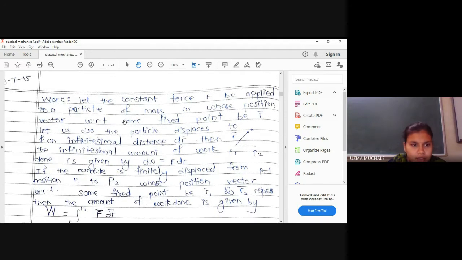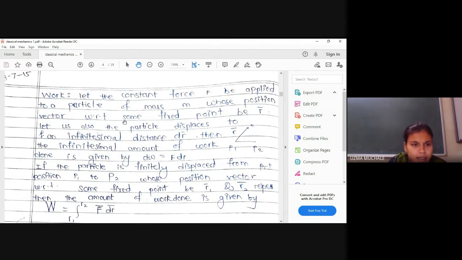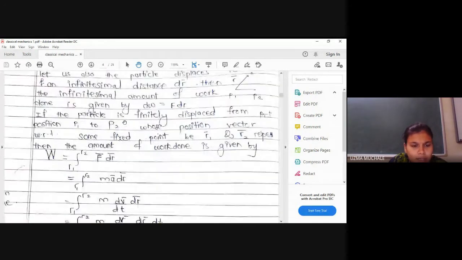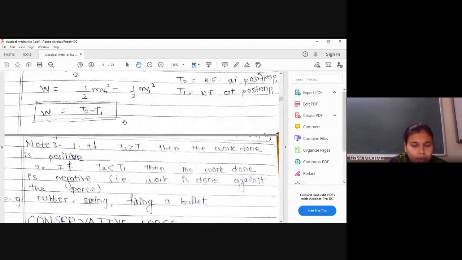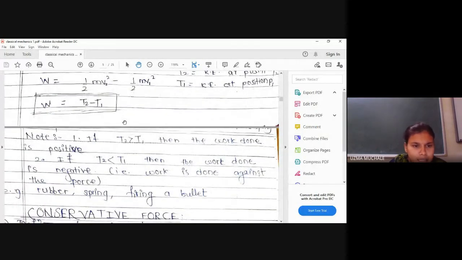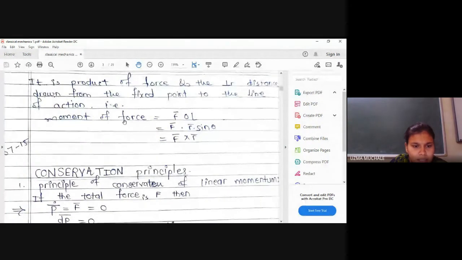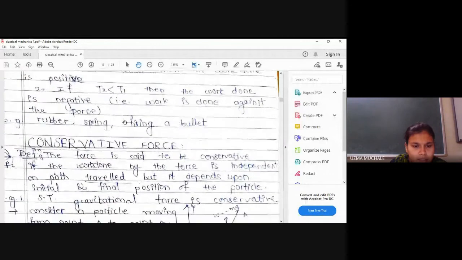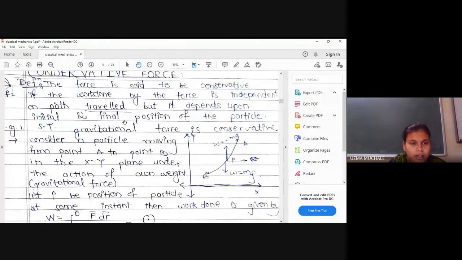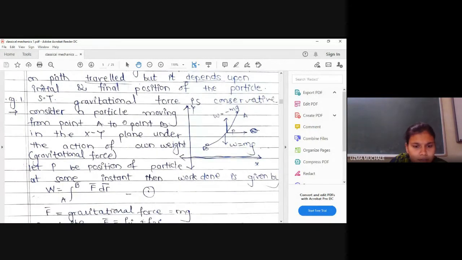Okay. So these things we have seen in the last lecture, that the work done we can write in the form of T2 minus T1. That is, work done is nothing but the kinetic energy at P2 minus the kinetic energy at position P1. Next, we have seen that gravitational force is nothing but a conservative field of force.